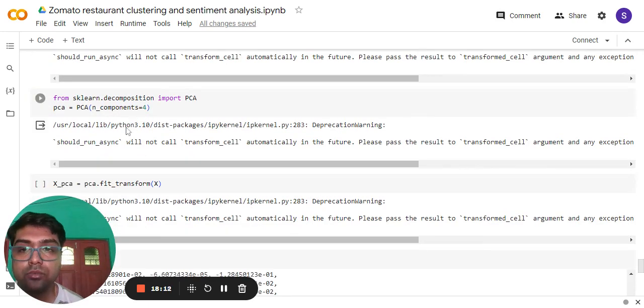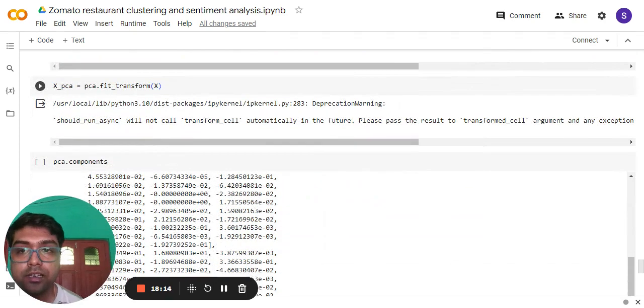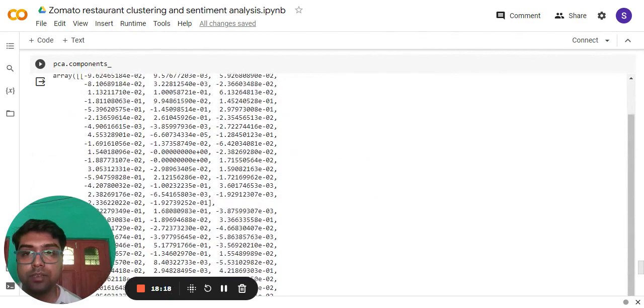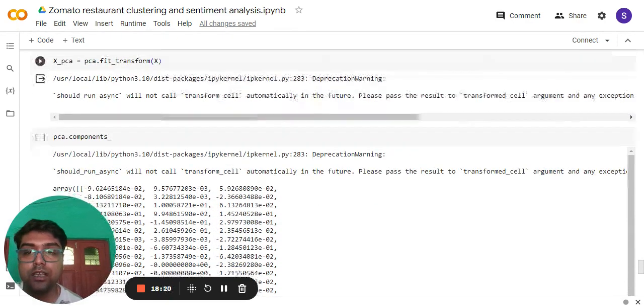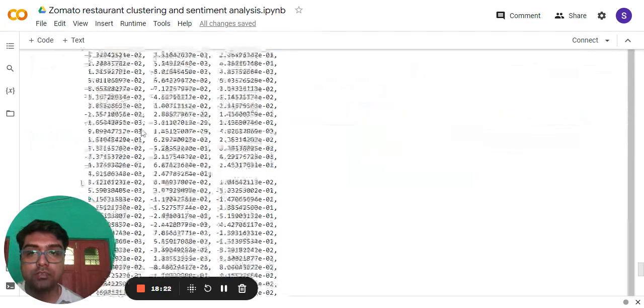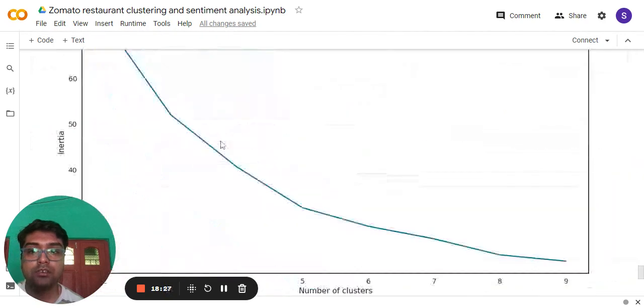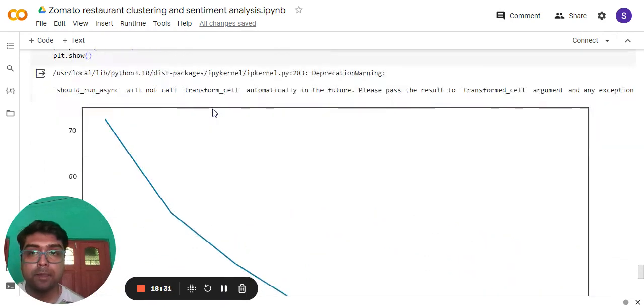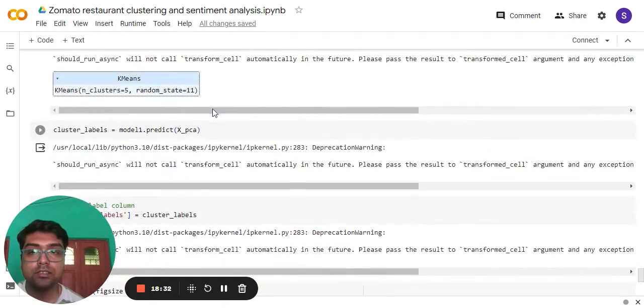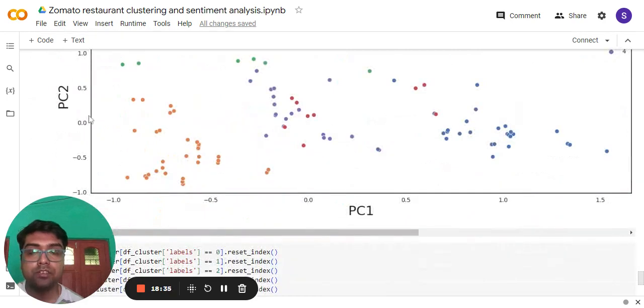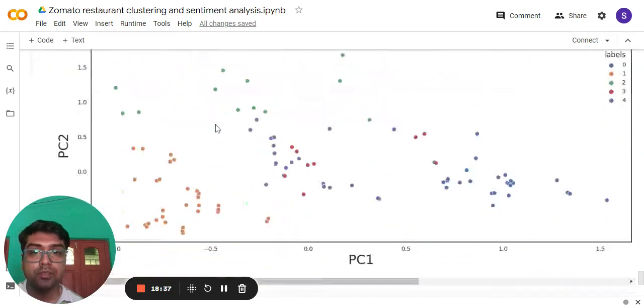Then I performed the principal component analysis to reduce the number of variables. Here, after applying the principal component analysis, PCA, are the components. And also I have plotted the PCA components. This is the elbow again under the PC components, and this is the plot of PC1 versus PC2 of the clusters.